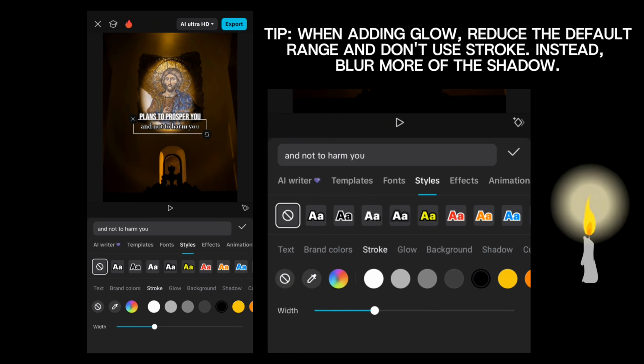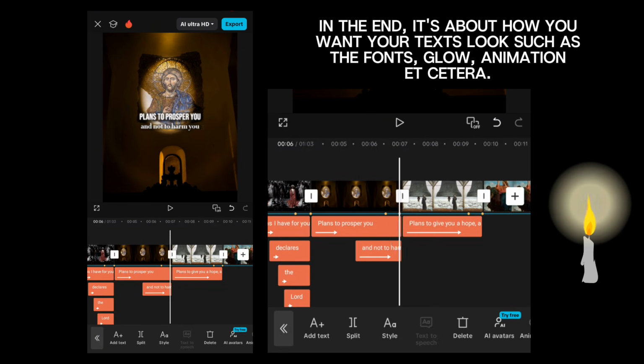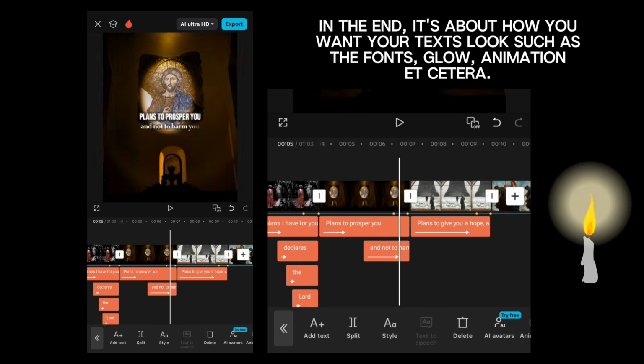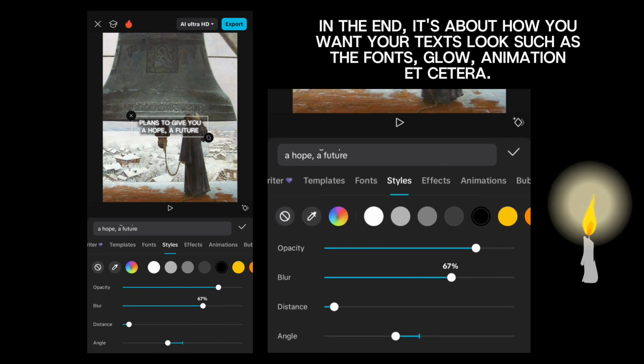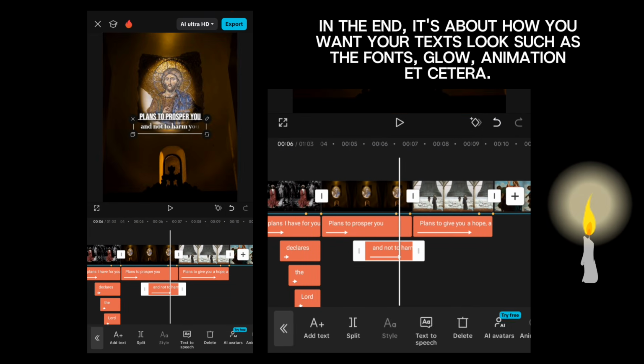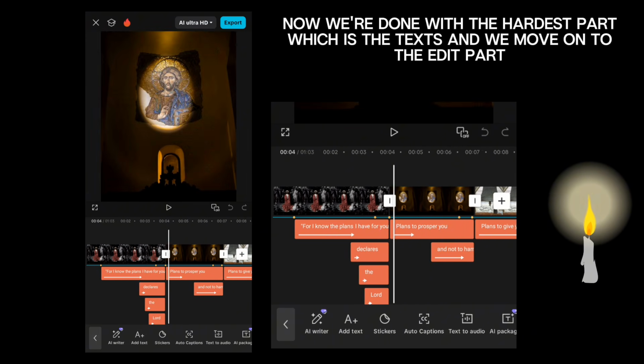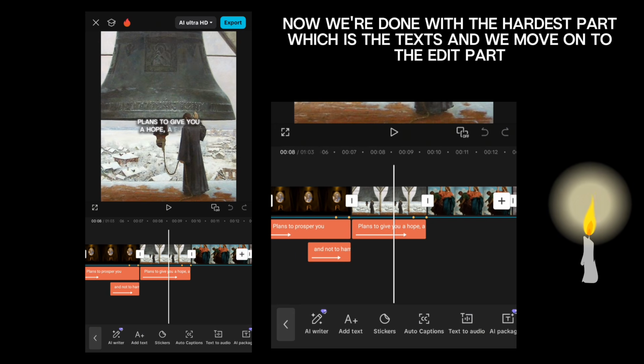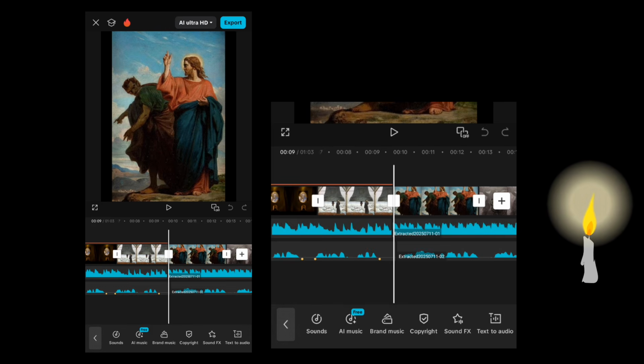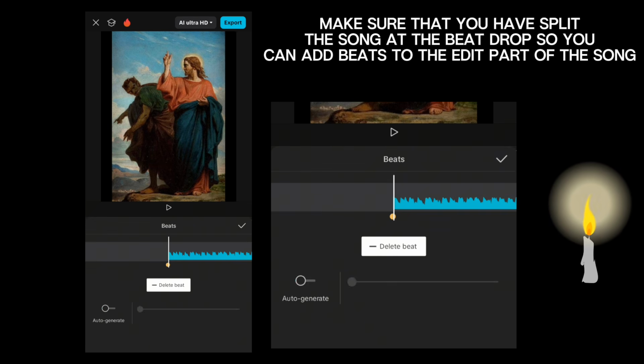Instead, blur more of the shadow. In the end, it's about how you want your text to look, such as the fonts, glow, animation, etc. Now we're done with the hardest part, which is the texts, and we move on to the edit part. Make sure that you have split the song at the beat drop so you can add beats to the edit part of the song.